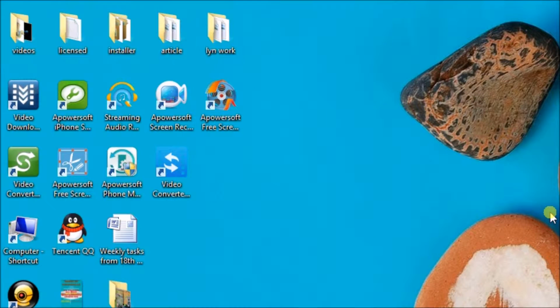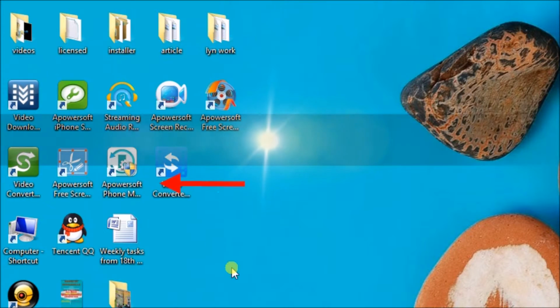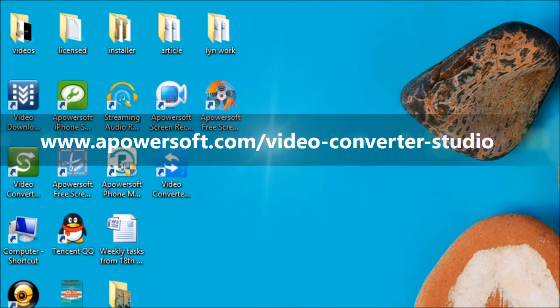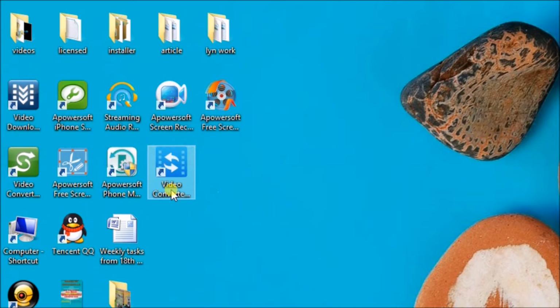Hi guys, in this video I'll show you how to make M4R ringtone using the Video Converter Studio Beta. You can actually get this tool on the www.apowersoft.com/videoconverterstudio page.